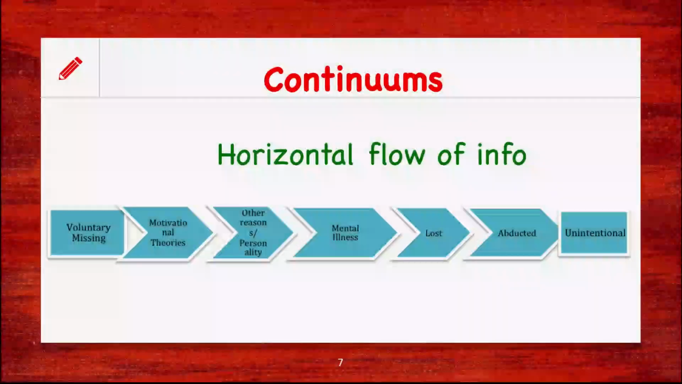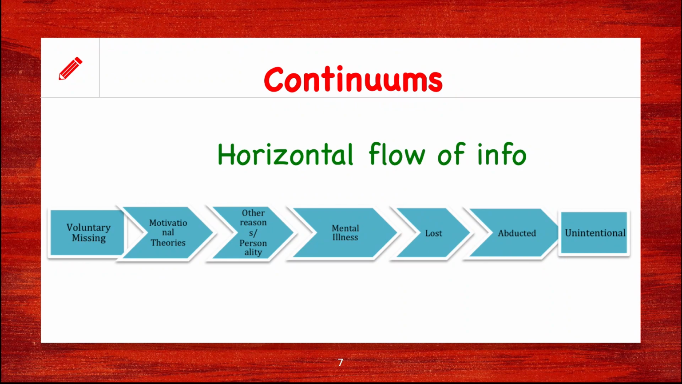The second type of C maps that can be constructed are known as continuums. This is the continuous flow of information in a horizontal manner. This is basically the horizontal flow of information from left to right or from right to left. These are known as continuums. Your C map can be in the form of continuums also.